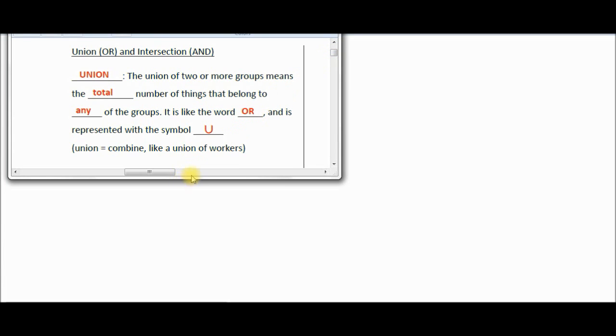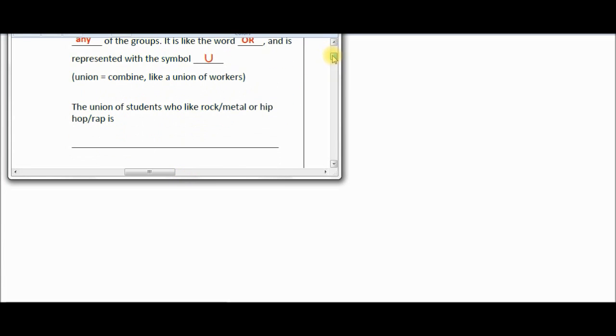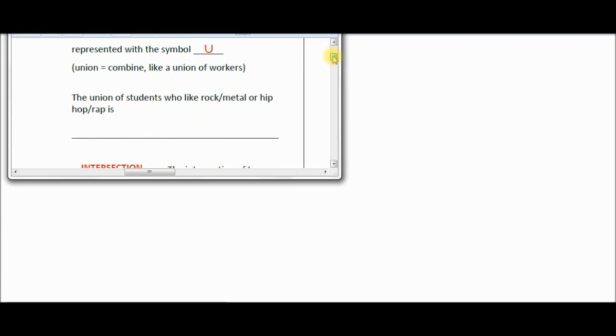Okay, last thing is, so I guess let's put this as a question. How do we answer this question? The union of students who like rock, metal, or hip-hop rap would be the probability of rock, metal, union, or here's our union symbol, or hip-hop rap.